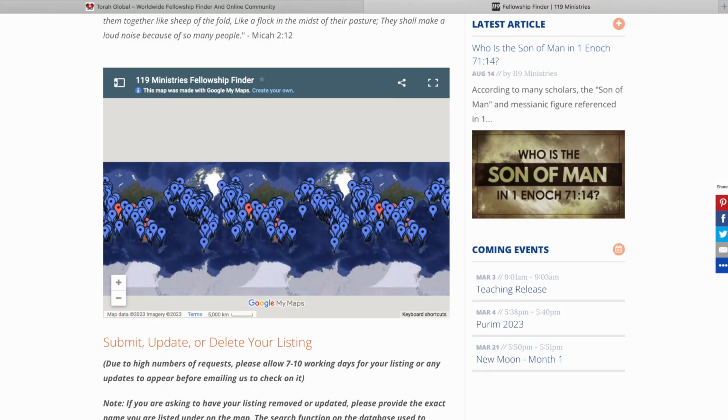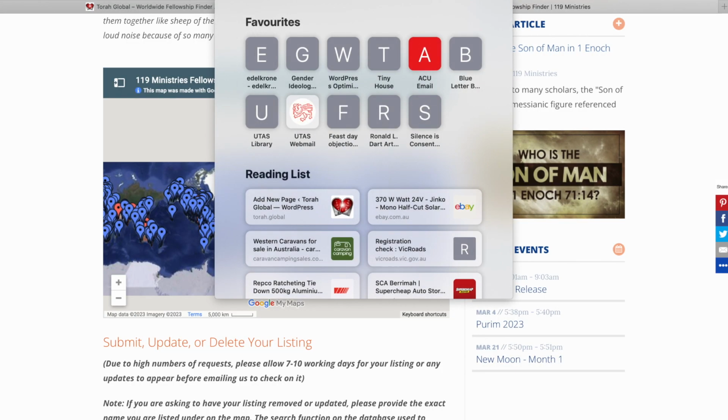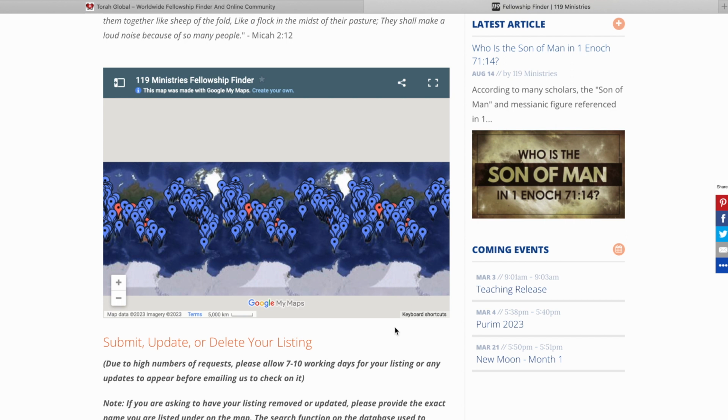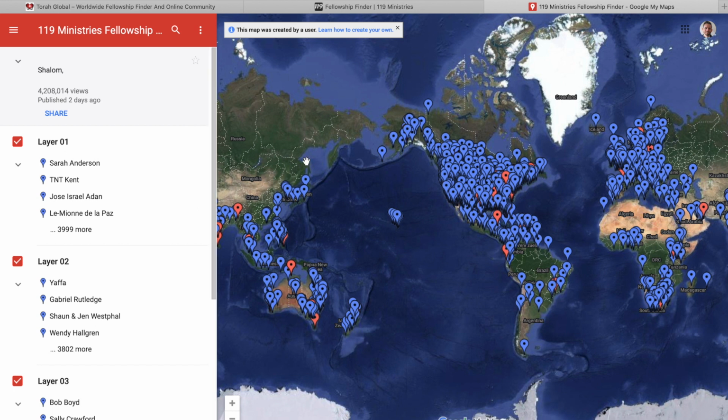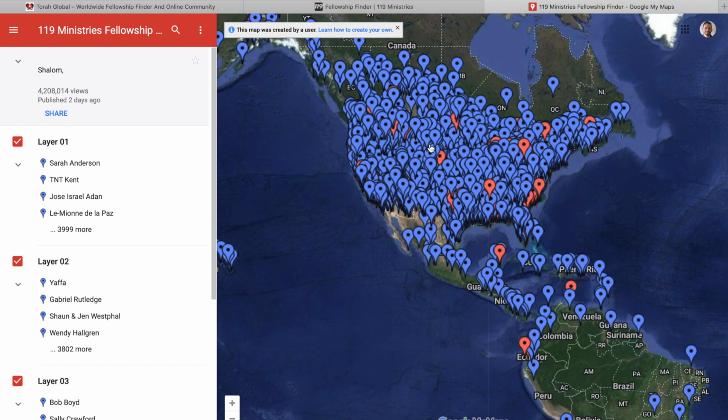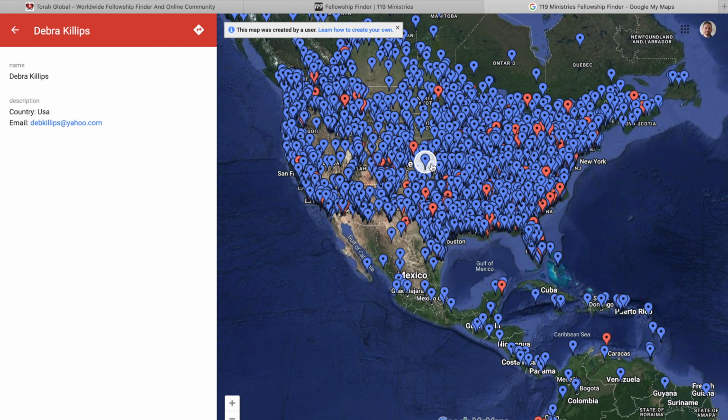First we're going to look at Fellowship Finder on 119. If you're not familiar with how to get there, it's 119ministries.com/resources/fellowship-finder. Once you scroll down a little bit, you'll see the map. You click the map. On the left, you'll see layers. A bit confusing if you're not sure how Google Maps works. But let's just pick a marker at random here in the US. Let's choose another one.